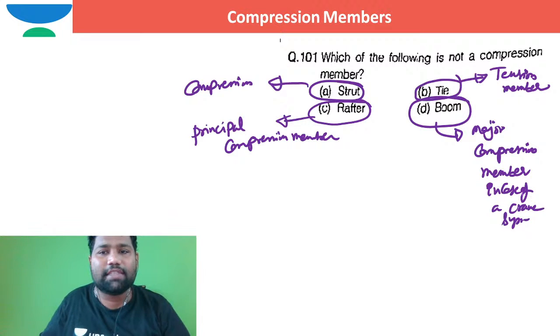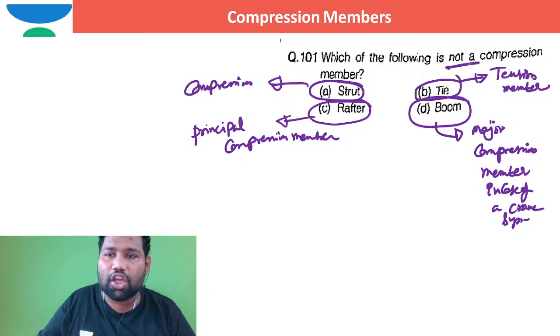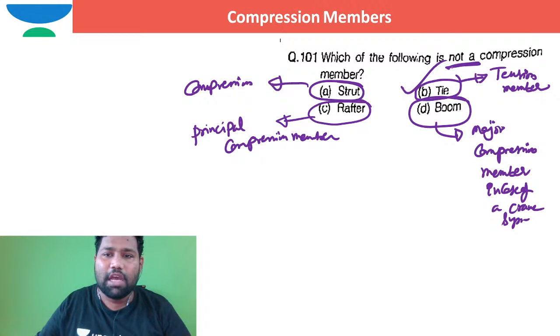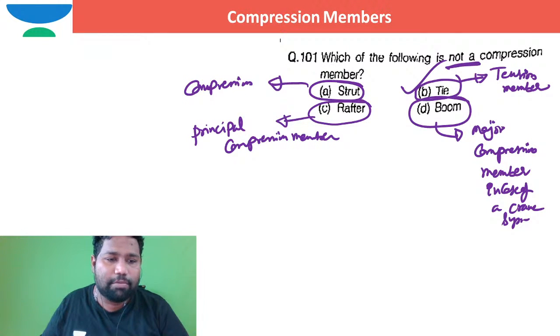So you should understand the correct option is not a compression member. The correct option is B. It is not a compression member, it is a tension member. So directly I can pick option B.